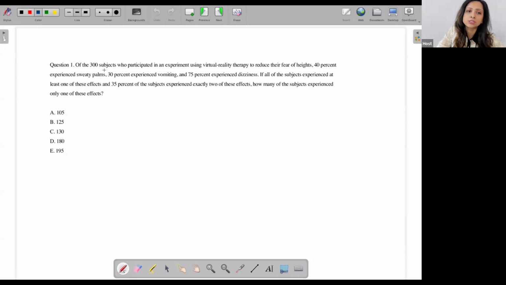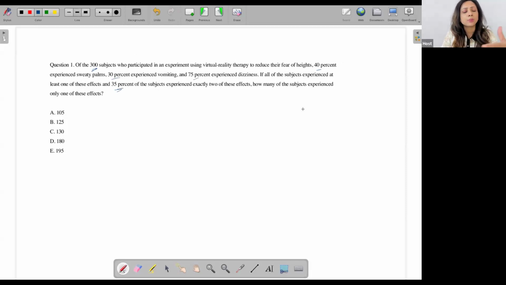Of the 300 subjects who participated in an experiment using virtual reality therapy to reduce their fear of heights, 40% experienced sweaty palms, 30% experienced vomiting, and 75% experienced dizziness. Okay, so we have been given the number of subjects as 300, but all the data is given to us in terms of percent: 40, 30, and 75.